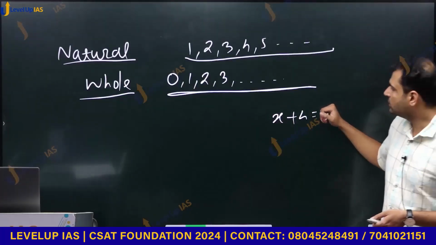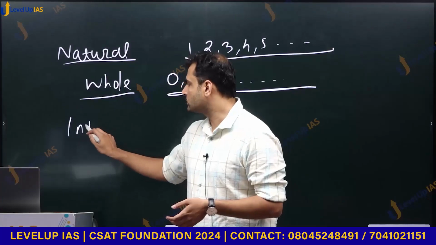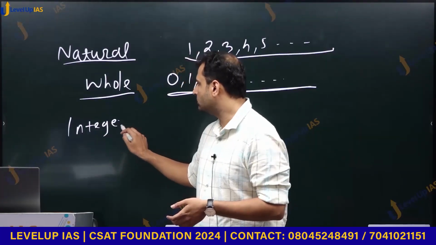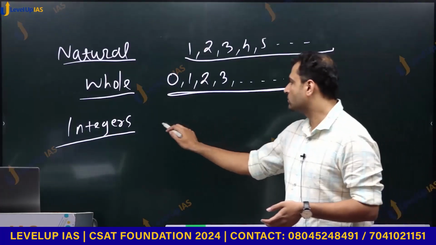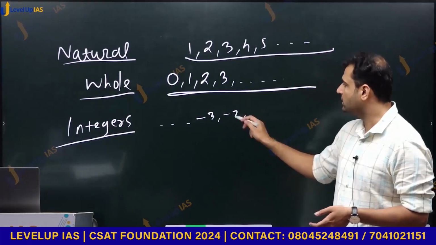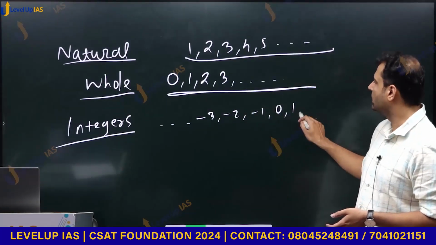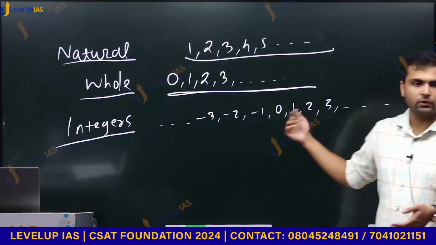So this system was further extended to include negative numbers. And this system we call integers. So it goes to minus infinity on that side, then minus 3, minus 2, minus 1, 0 in the middle, and then 1, 2, 3, and it extends on this side. These are called integers.